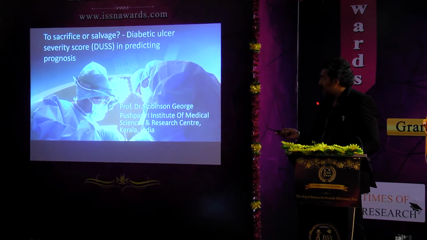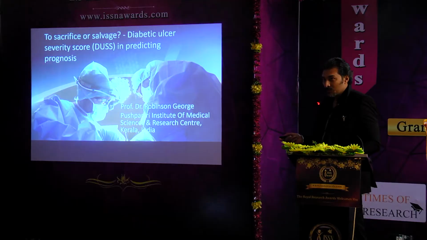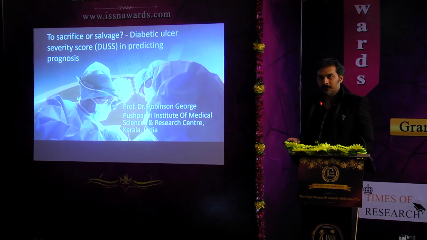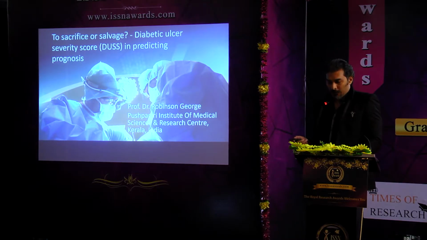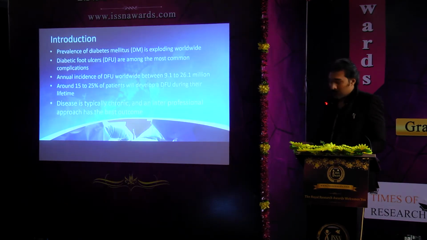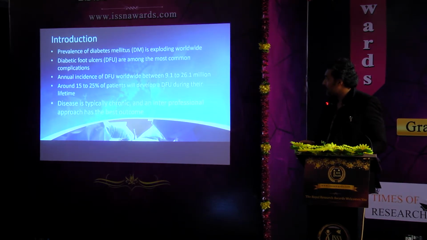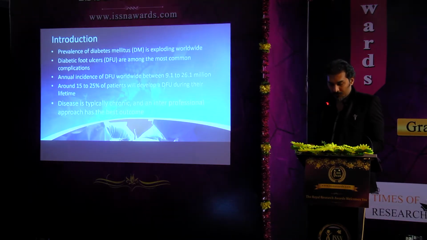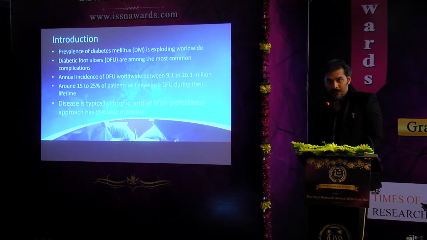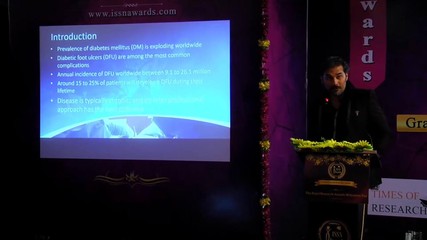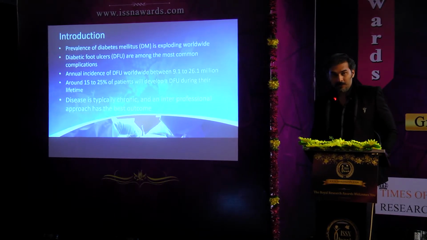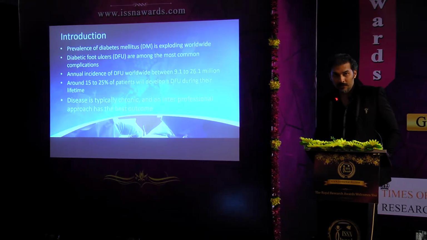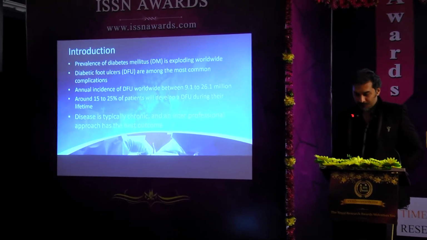We wanted to know the prediction of the prognosis in a diabetic ulcer and whether to sacrifice or salvage the limb. Foot has a basic introduction. The prevalence of diabetes mellitus is exploding worldwide, as you know. India is as of now the diabetic capital of the world, with 30 million of the population with diabetes and a predicted score of 57 million by 2025.